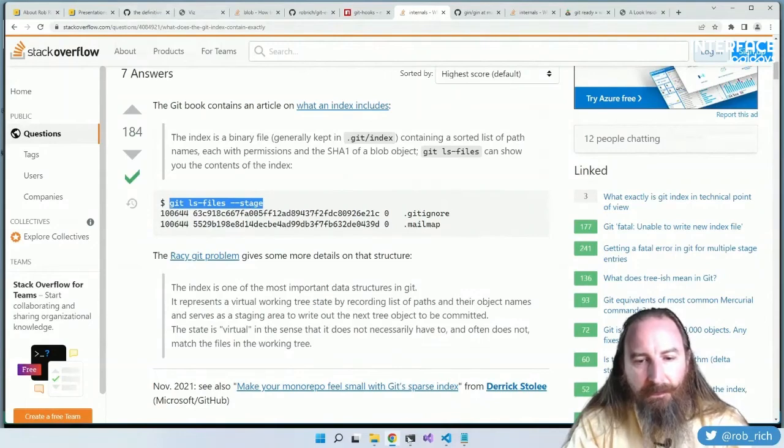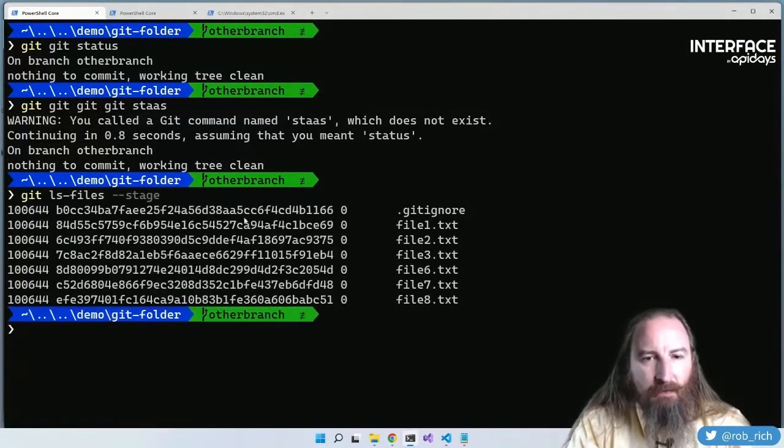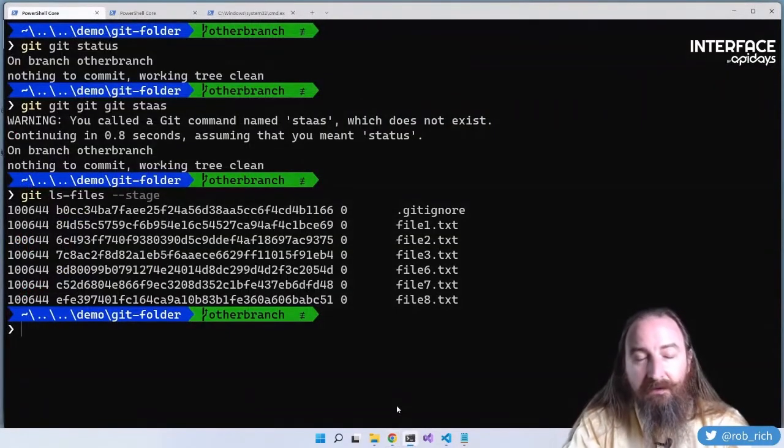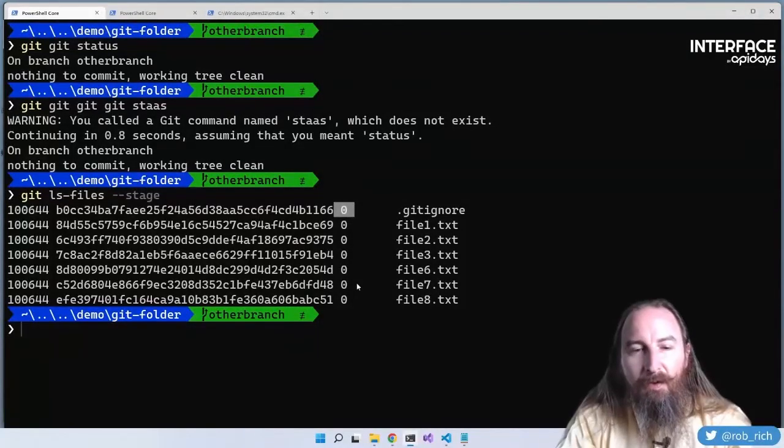So let's do that. If we do git ls-files, it will show us all of the files in our working directory and the current hash of those files. Now without this, we might have to go wandering through. Did it get modified in this commit? No. Did it modify in this commit? No. And so a git status would be really slow. Here's that cache of all the statuses of all the files in our working directory, so Git can just quickly hash the file and see if it's changed. Because we looked for stage, here's the stage. We're not merging at the moment, so all those files are stage 0.